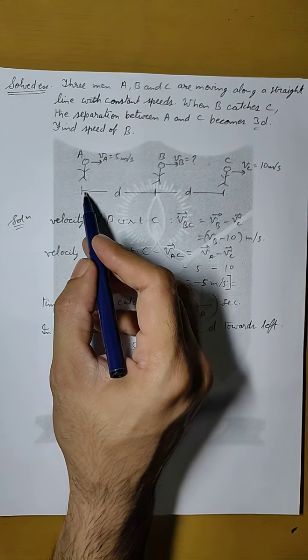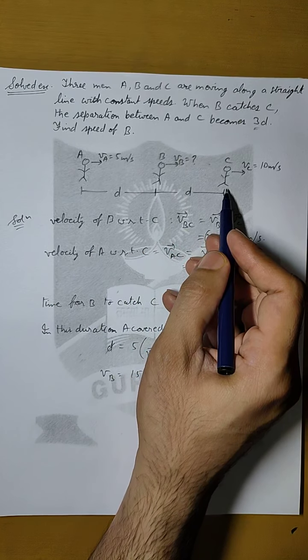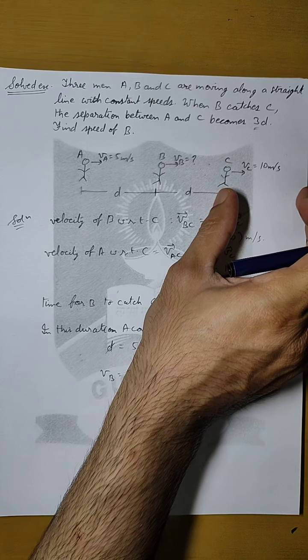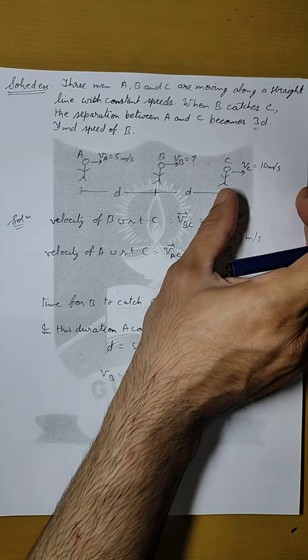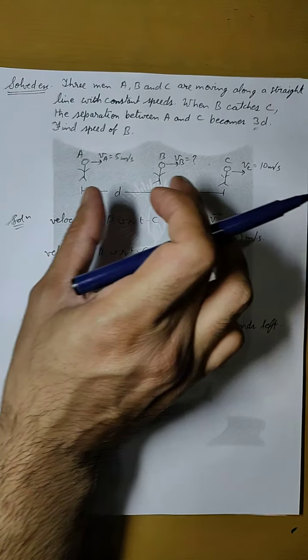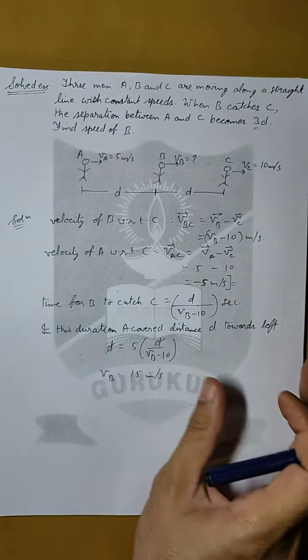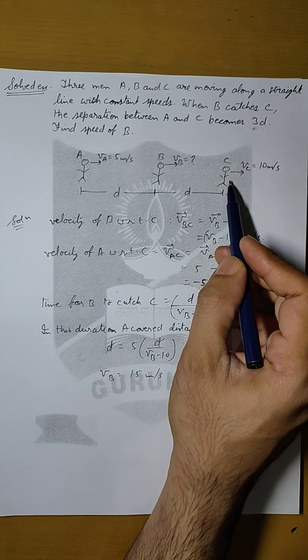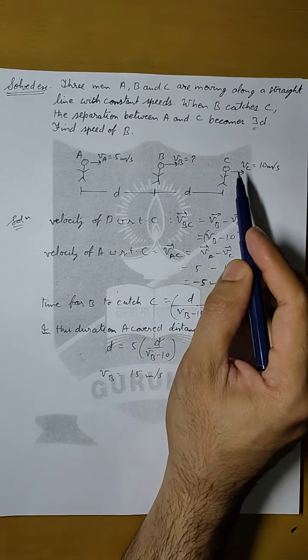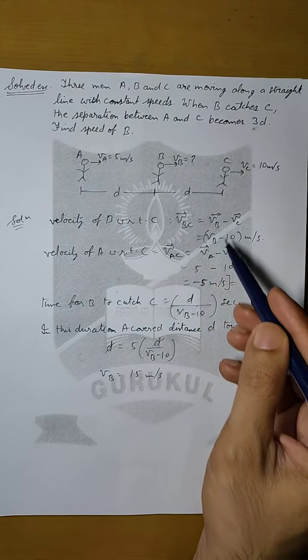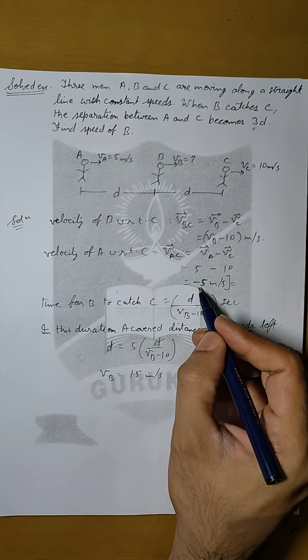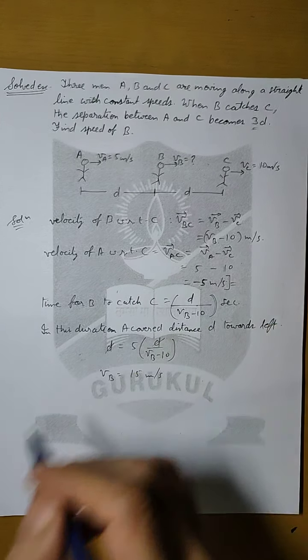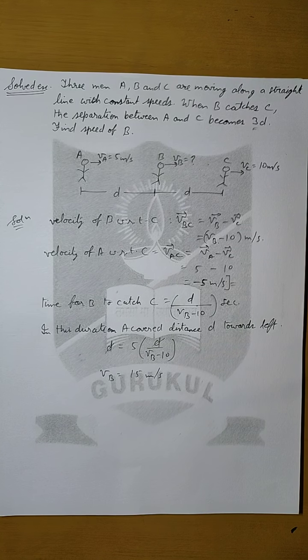That means by the time B is catching C, C has moved ahead by a distance D, and the distance between A and C will become D plus D plus D. So the answer will be the same, but you have to be careful about the choice of frame of reference. You can take either A or C. If you take C, then this is how it is done. If you take A, then it will become 5 meter per second. So understand this concept very clearly, because there will be many questions on relative motion.